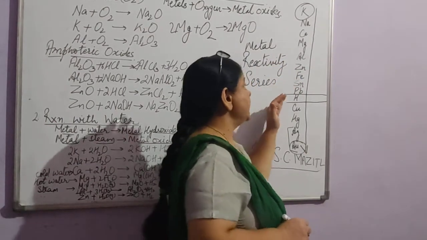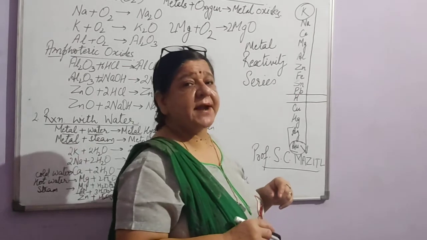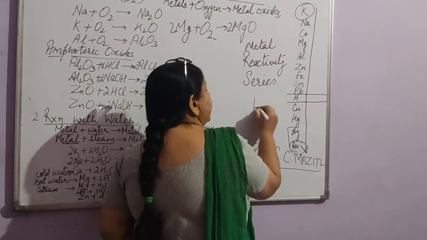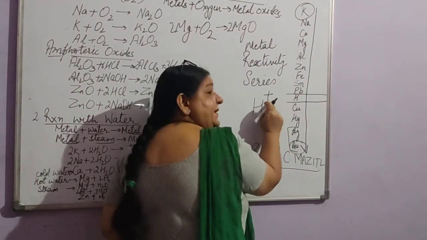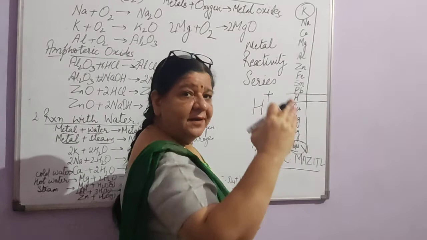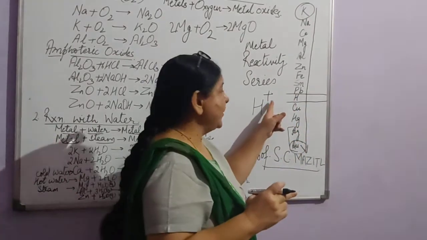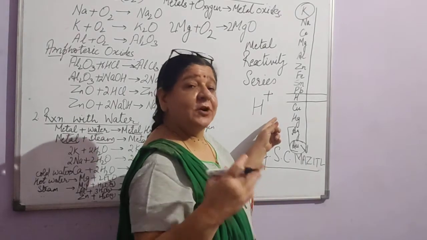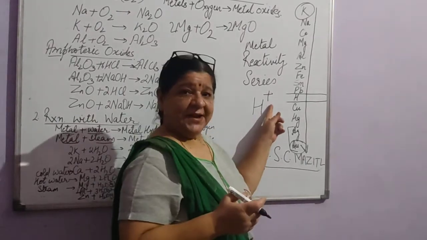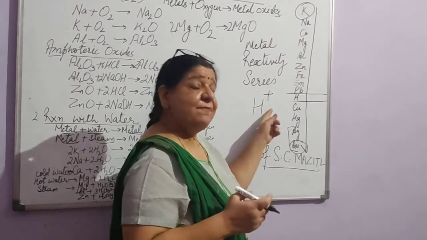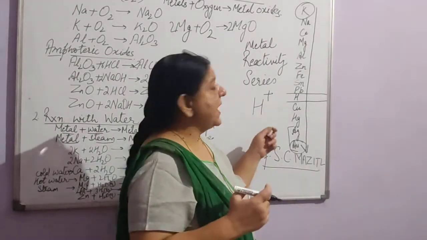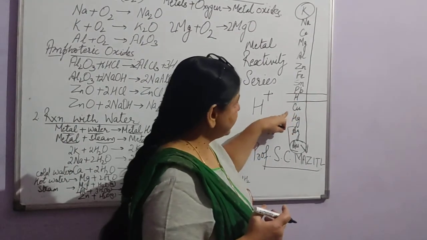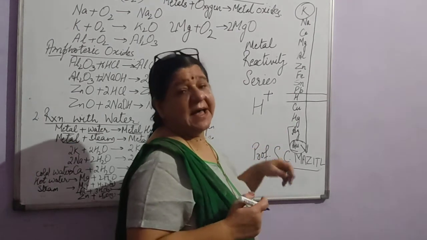Then comes hydrogen. Now why is hydrogen placed in the metal reactivity series? This is a non-metal. But we all know that hydrogen always gives away an electron, so it has a positive ion, like all other metals. They are electropositive in nature. Same way, hydrogen also gives away one electron. So that is why hydrogen has been placed here. Then comes copper, mercury, silver and gold.